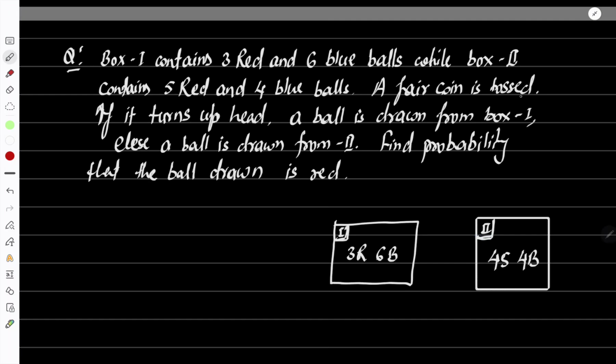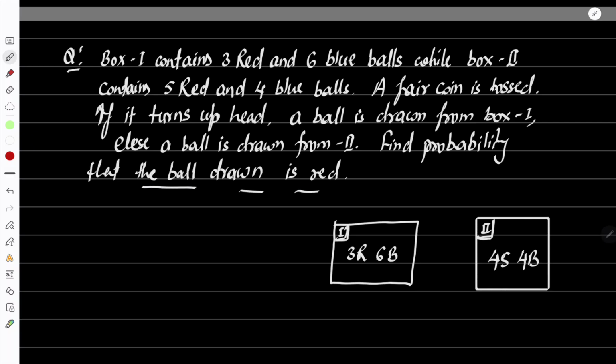A fair coin is tossed. If it turns up head, a ball is drawn from box 1. Meaning you need to select box 1 if you toss the coin and get head, and a ball is drawn from box 1. Else a ball is drawn from box 2. Meaning if it turns up tail, then you need to draw the ball from box 2. Find the probability that the ball drawn is red.